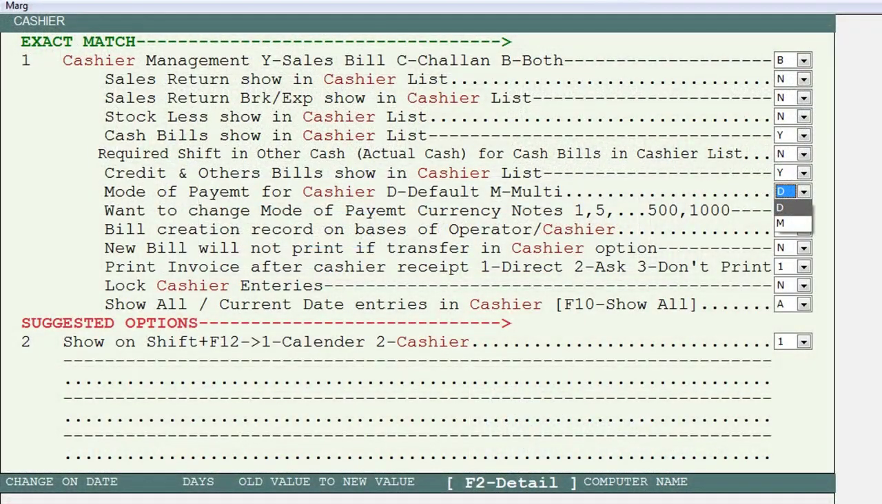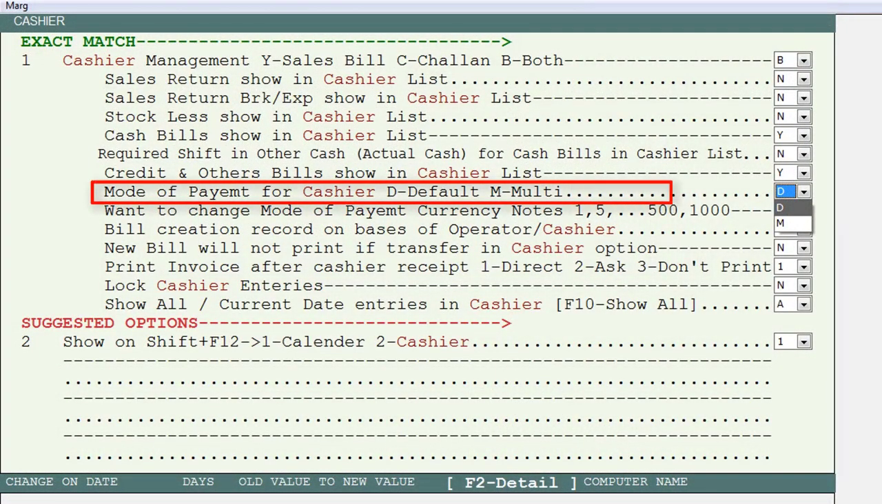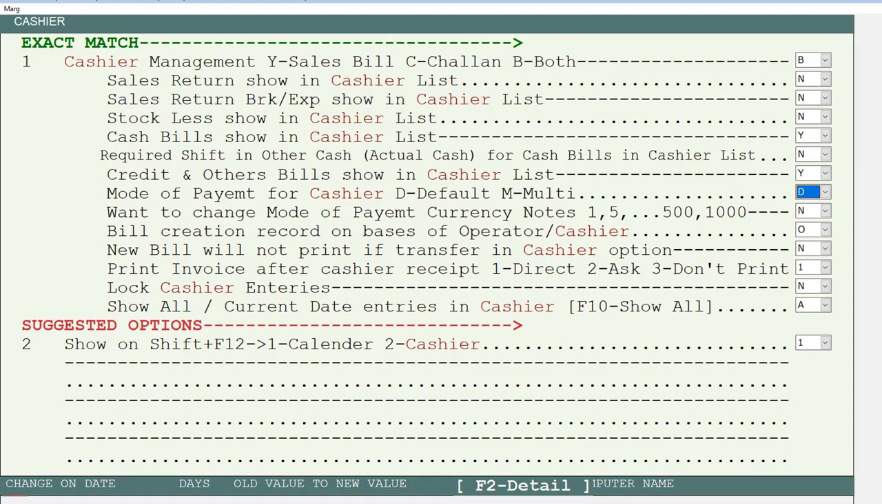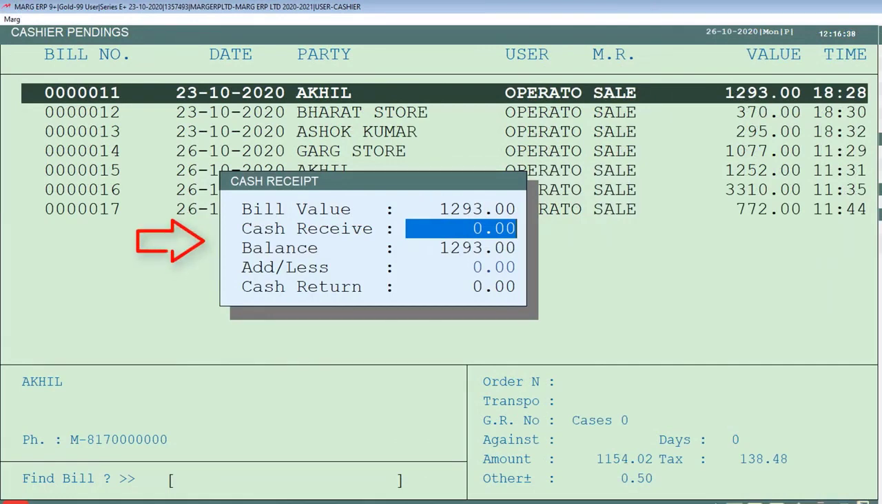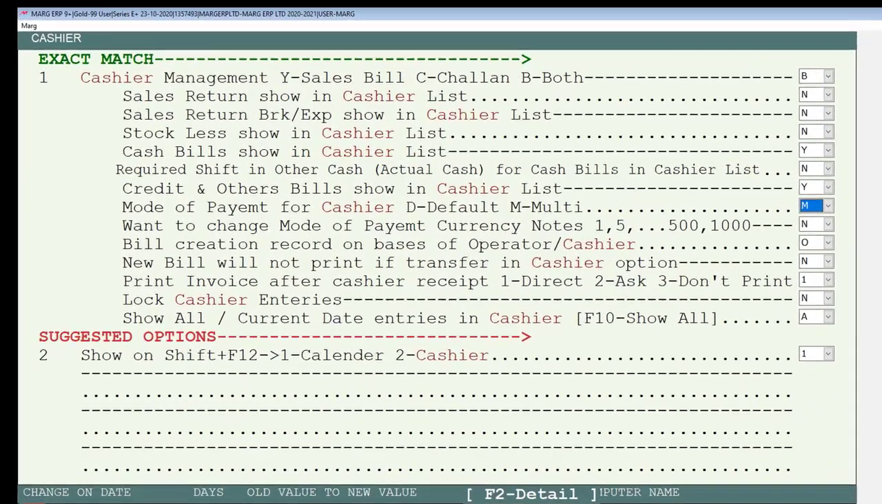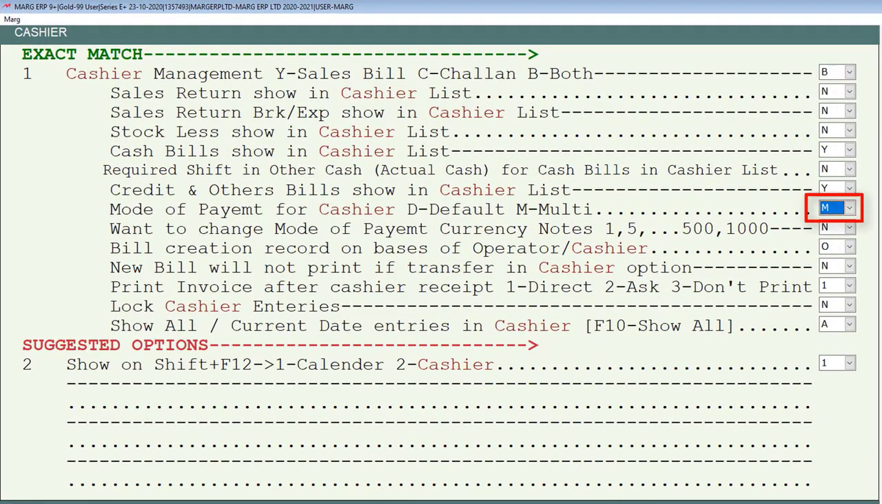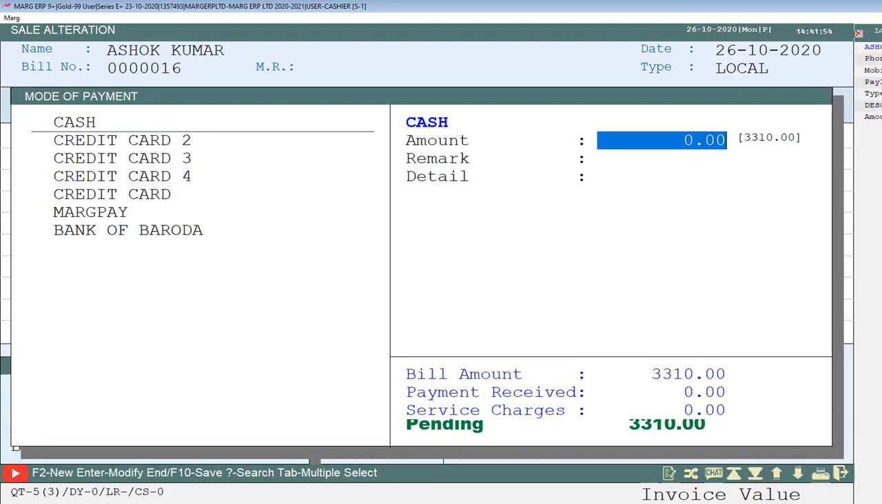And if you have set in the control room the mode of payment for cashier, D for default and M for multi-mode, as default, that this operator should receive the payment only through the default method, whether cash, credit card, debit card, etc., then in the case of default, as the operator clicks on the receipt button, whatever default payment mode is set, that window will open. And if you have set multi-mode of payment, then this payment window will open in the cashier system along with multi-modes. Now the cashier will receive the payment according to the preferred mode.